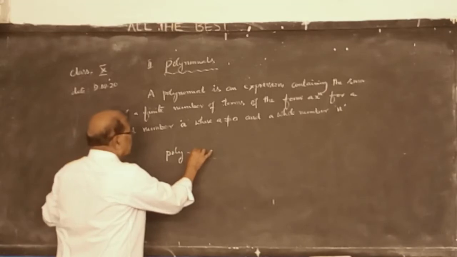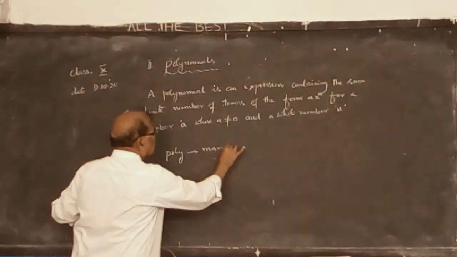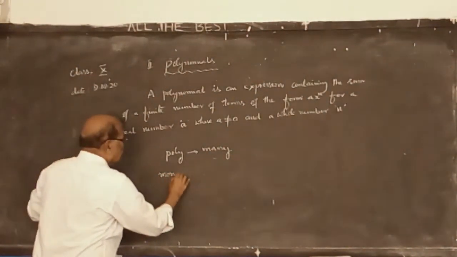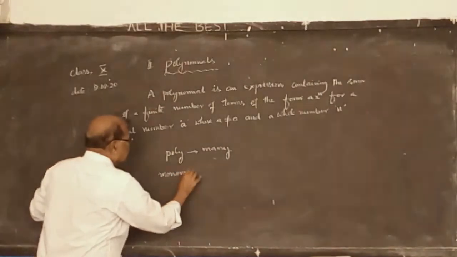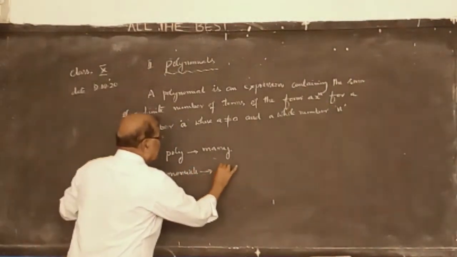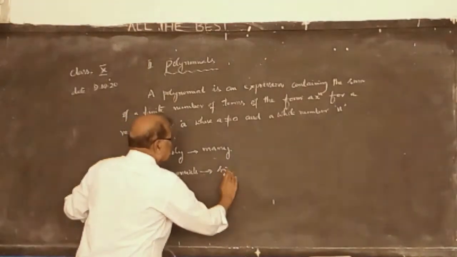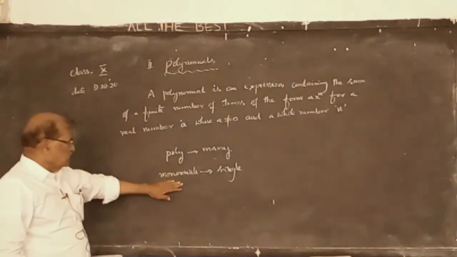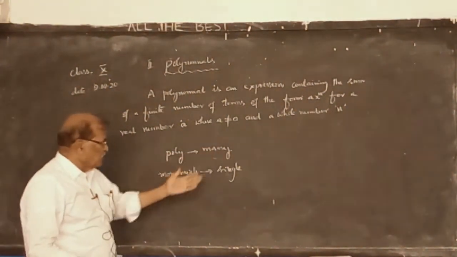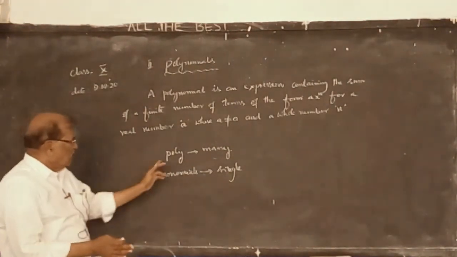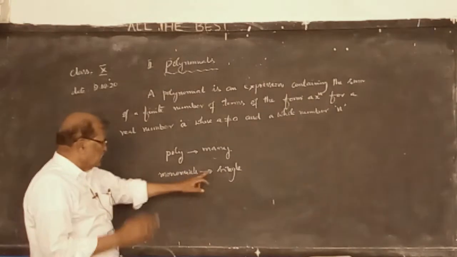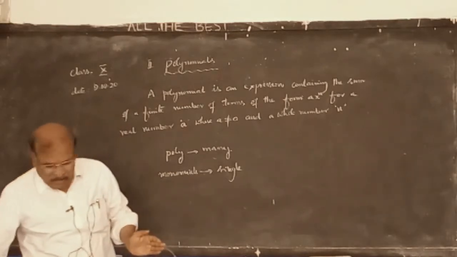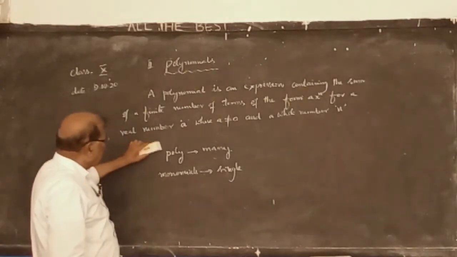Poly means many. Monomials: mono means single. Single terms. Many single terms put together. Poly means many, monomials means single. Polynomials. So many single terms put together, we get a polynomial.